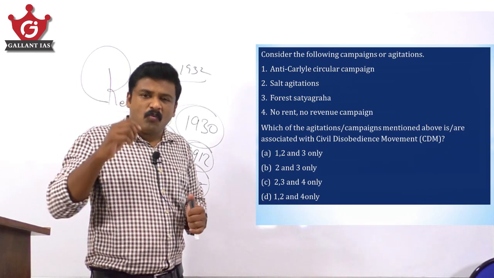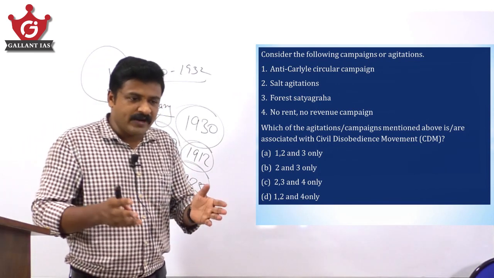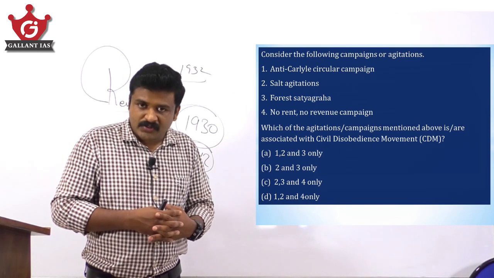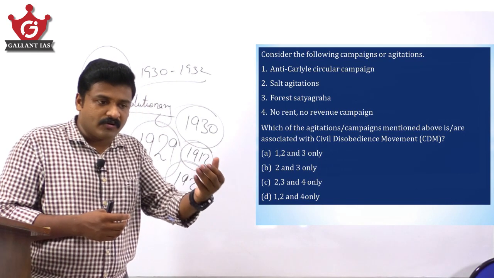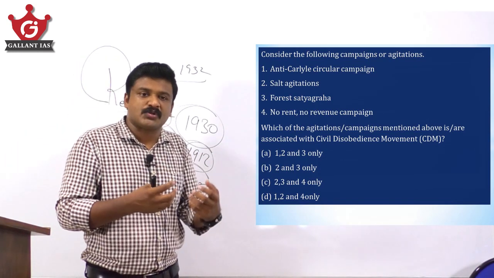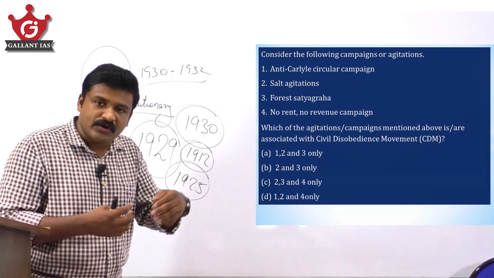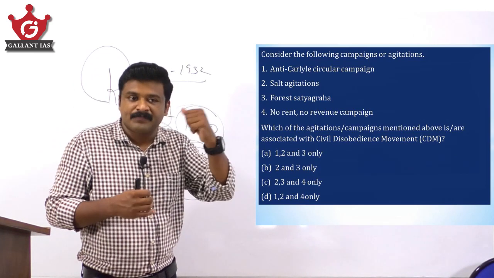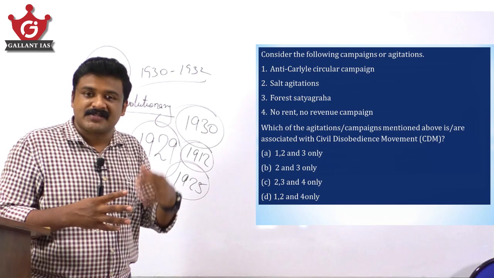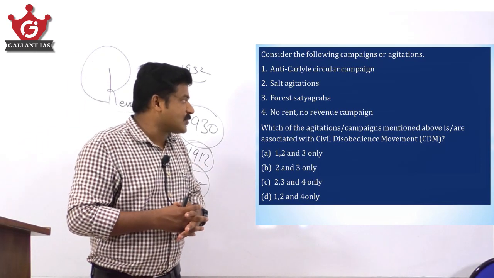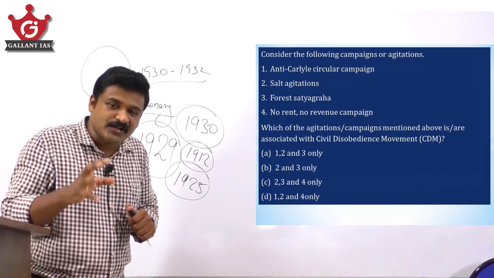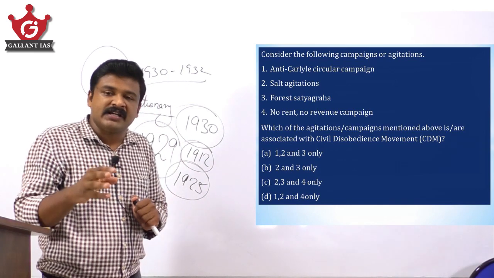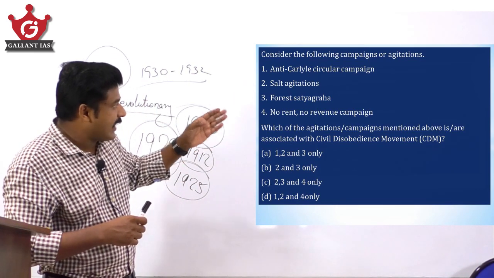Salt agitation, forest satyagraha. Forest satyagraha was a violation of the British forest laws; there was no entry into reserved forest. Tribal people mostly depend on resources from the forest, like grazing, cutting grass or twigs, collecting honey, so they have to enter the forest. So breaking the forest laws, there was forest satyagraha in Maharashtra and elsewhere. Then the no rent, no revenue campaign. These are basic logic. Civil disobedience means disobeying British black laws, illegal inhuman laws. So 3, 4 and 2 are matching.